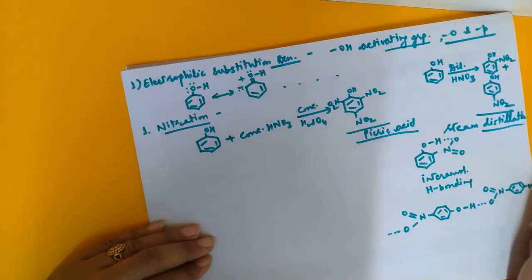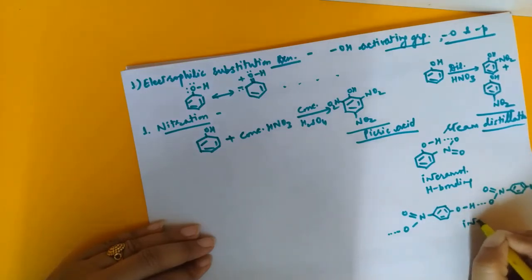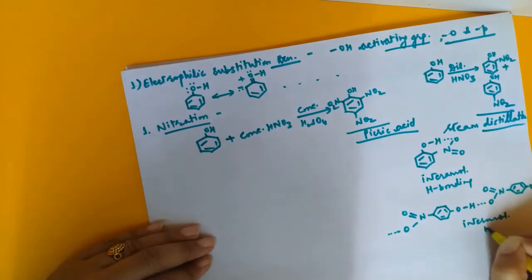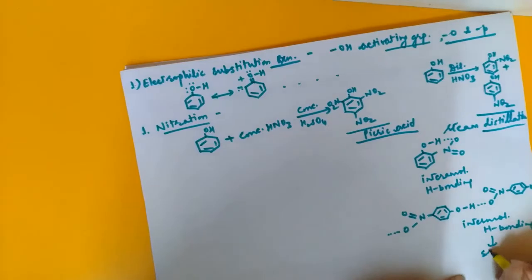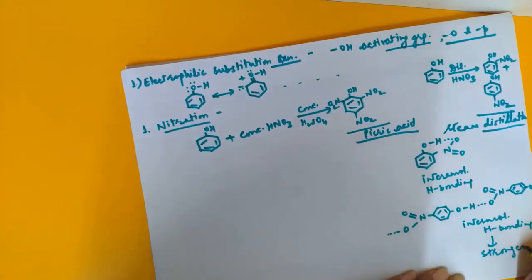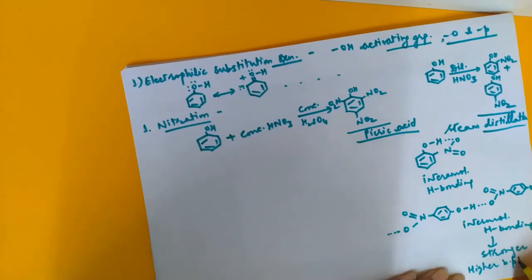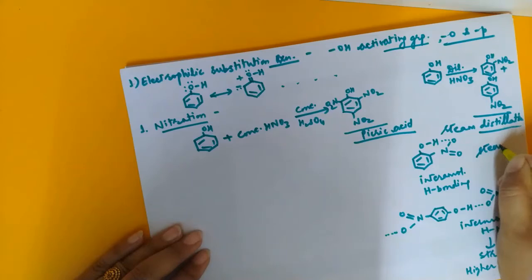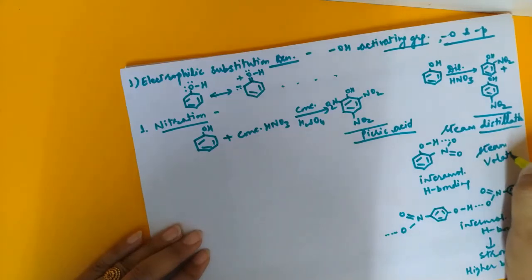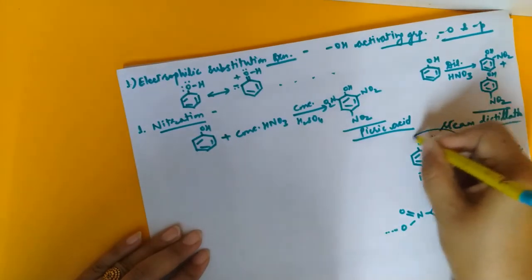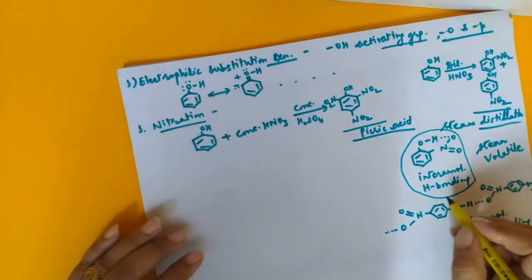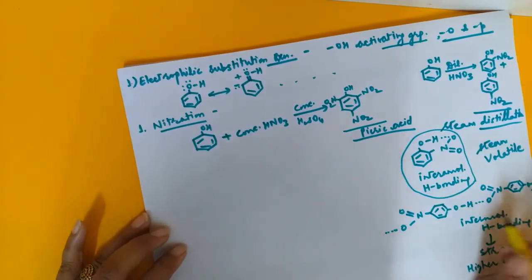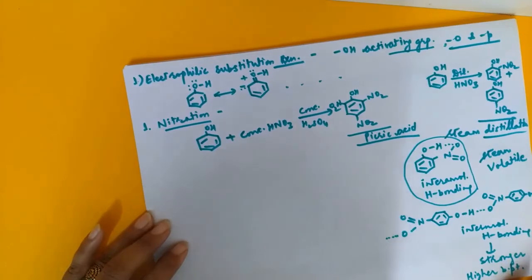OH, and then again intermolecular. We know intermolecular hydrogen bonding is stronger. Stronger bonding means this will have a higher boiling point. That is why it will be less volatile. This will be steam volatile. So which isomer out of the two is steam volatile? That is orthonitrophenol. Why? Because of the intramolecular hydrogen bonding, which is weaker than intermolecular hydrogen bonding.